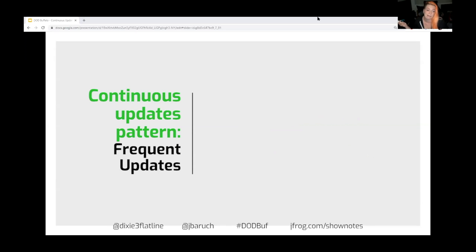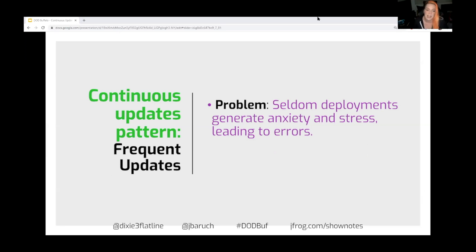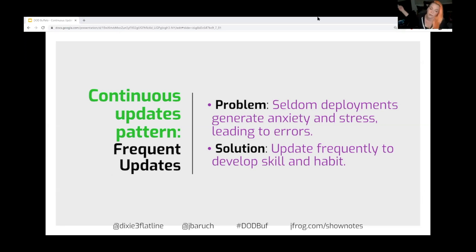And they also weren't updating frequently. Not deploying regularly makes every infrequent update way more stressful, which people don't handle well. And the answer here is to update more frequently, develop skill and habit, hopefully automate most of that update process. If you're used to it, you're not going to be anxious about it, and you're not going to potentially make a mistake like forgetting to update one machine.